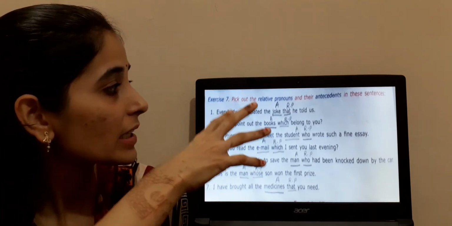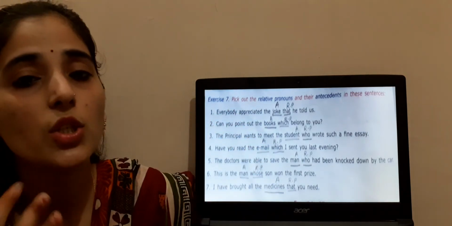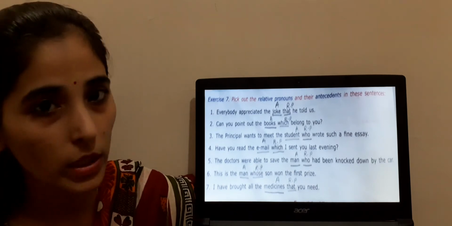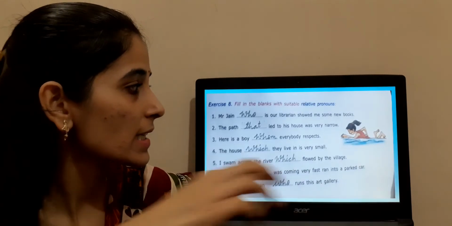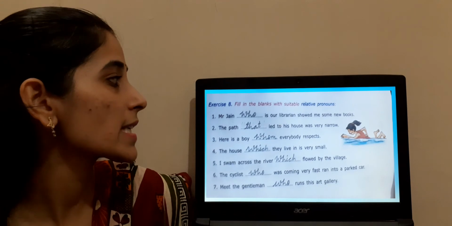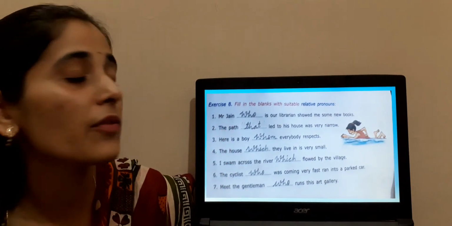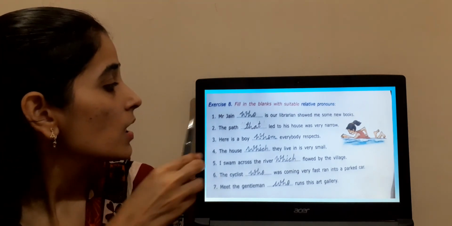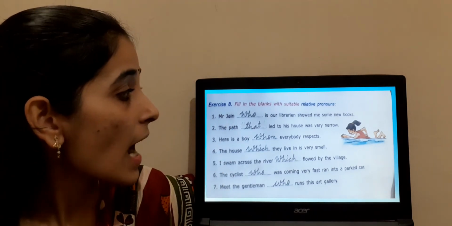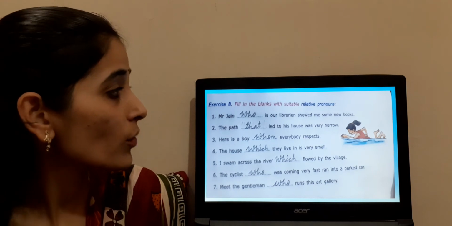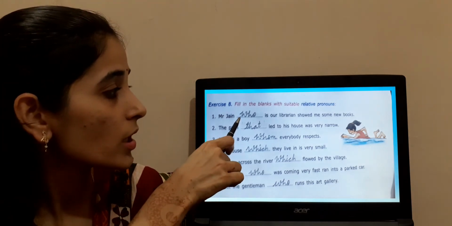Clear? I hope this is clear to you. First you have to identify the relative pronoun. Just before it you will find the antecedent word. Clear? Let us solve exercise number 8. Here you have to fill the blank with a suitable relative pronoun. Clear? Mr. Jain, who is a librarian, so we are talking about a man. So you are going to use who here.